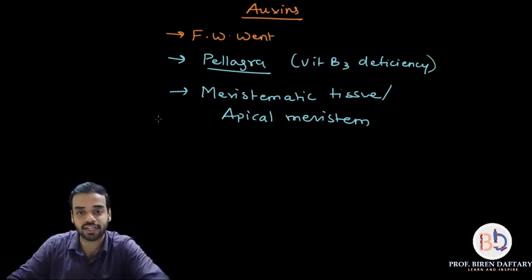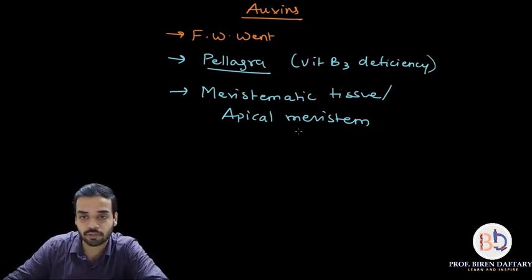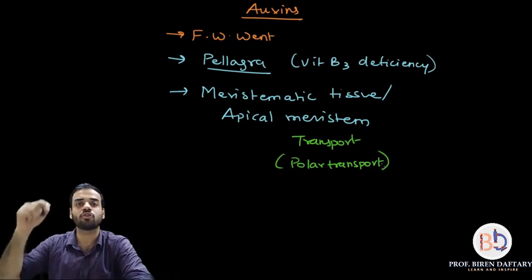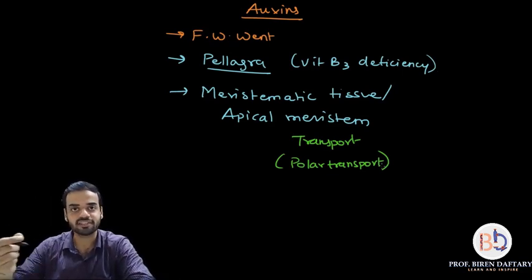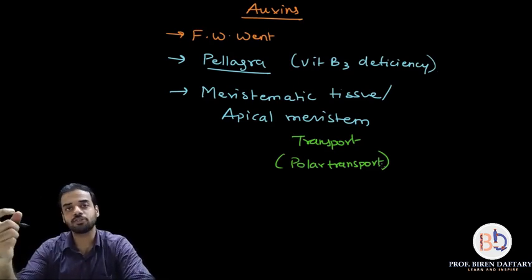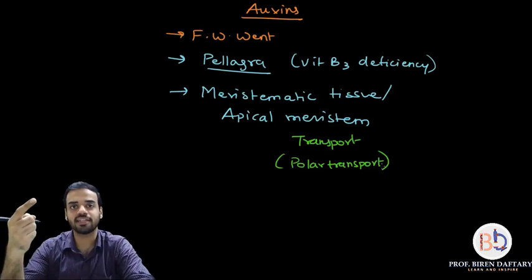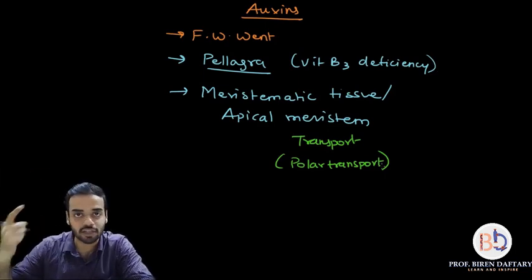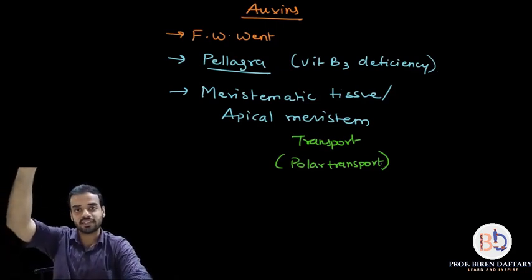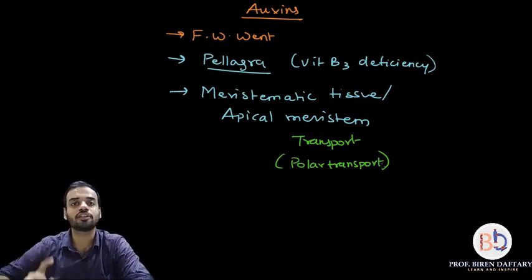So I will write it down, very important words to remember. The transport which is happening is called polar transport. Now what do you mean by polar transport? Polar transport is the transport which is occurring only in one direction. For example, if the apical meristem is present at the top, and it is producing the plant hormone called auxin, then that auxin has to be transported to all the other parts of the plant. So the auxins are only going to travel in one direction, from top to bottom. So that is called polar transport.